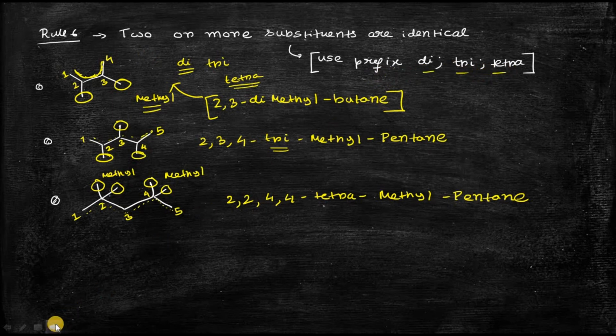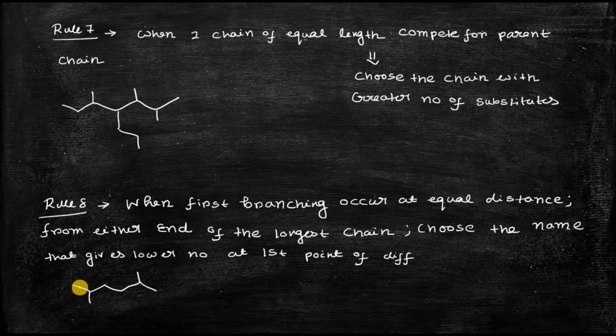Now let's go to rule number 7. In rule number 1 I have already told you that you have to choose the longest carbon chain as the parent chain, but it may happen that you have this type of compound. In this case, if you choose like this, you will get a total of 7 carbon atoms in the chain: 1, 2, 3, 4, 5, 6, 7.